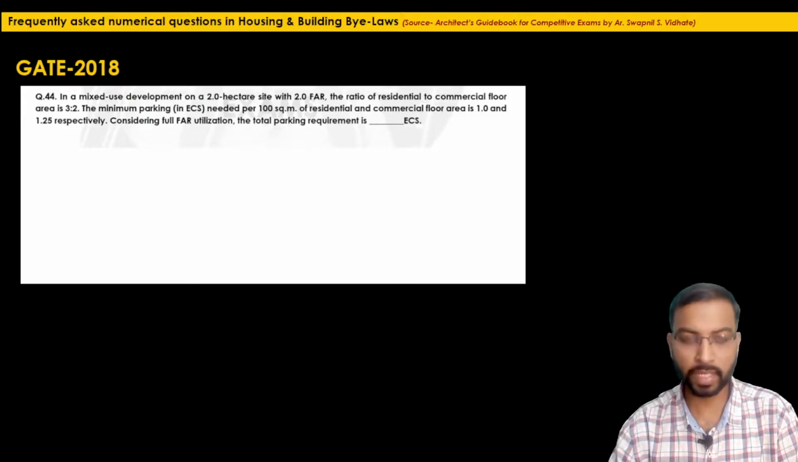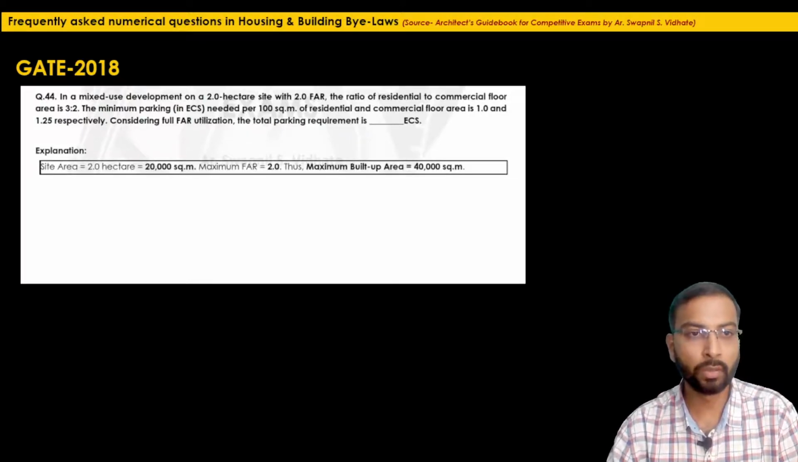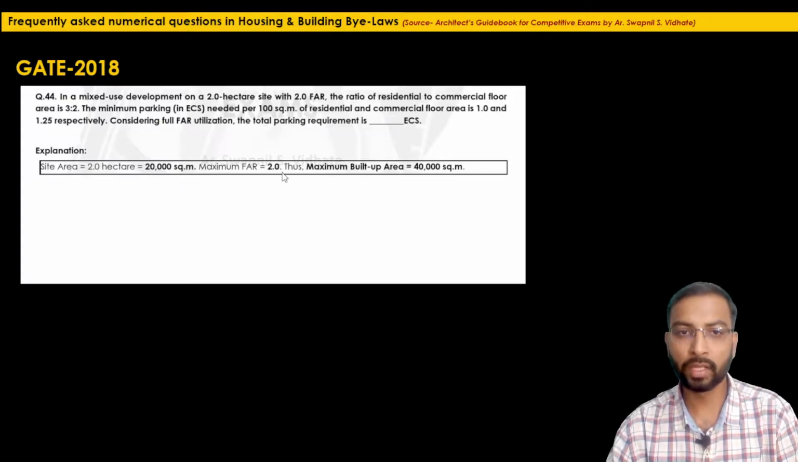Now the first step, as we have done in the previous problems, they have mentioned the total area, they have mentioned the FAR. We have to just calculate the maximum permissible built up area. So let's write down the values. The site area is given in hectare, so just convert into square meter. It will be 20,000 square meter. Maximum FAR they have mentioned is 2. So the maximum permissible built up area will be 2 into 20,000, that is 40,000 square meter.